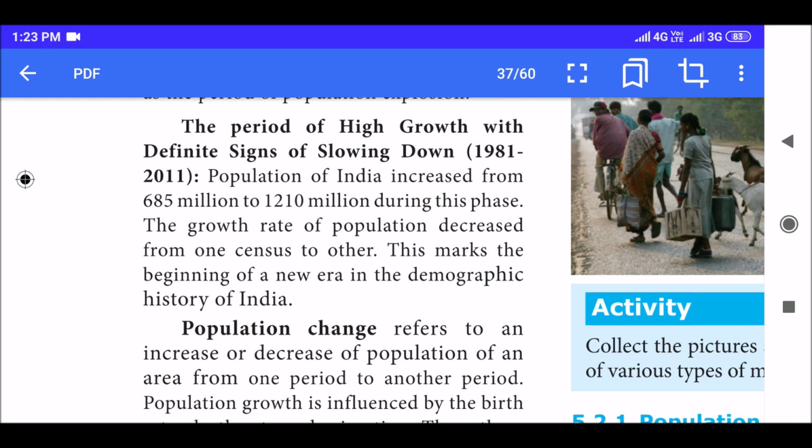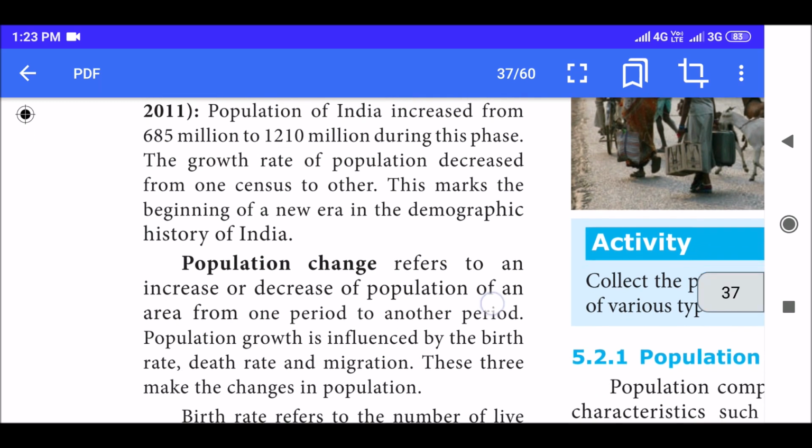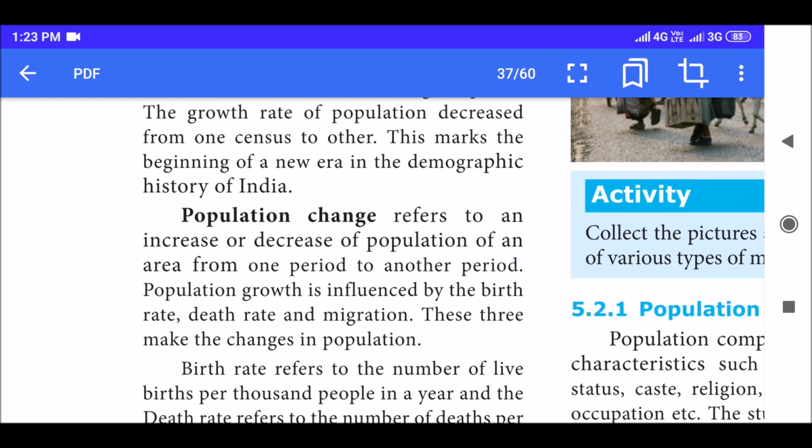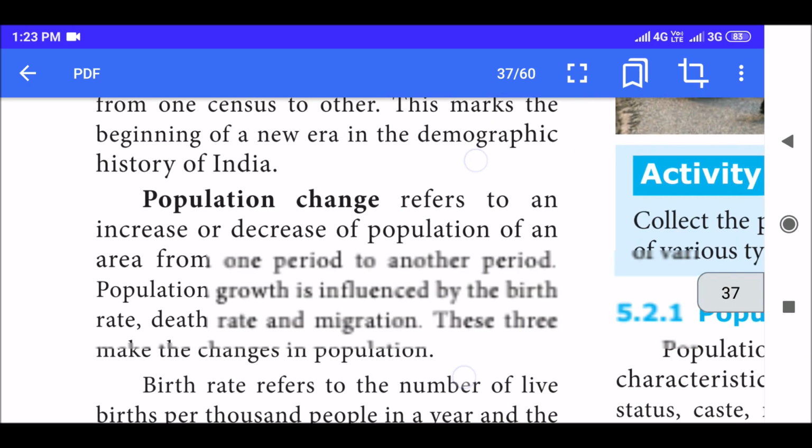Population of India increased from 685 million to 1210 million during this phase. The growth rate of population decreased from one census to another. This marks the beginning of a new era in demographic history of India. So later, there was a slight fall, and next, population change refers to an increase or decrease of population of an area from one period to another period.